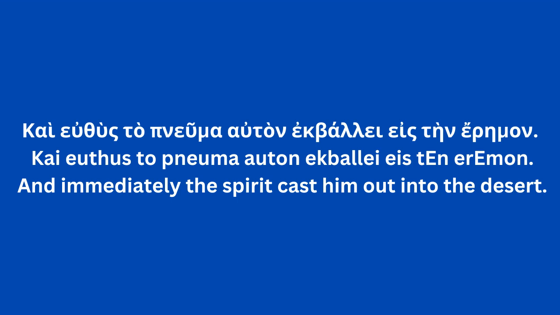Now remember, when we were looking at the chart, I said that the nominative neuter singular and the accusative neuter singular had identical forms. That's what we have here. To pneuma, the Spirit, is either nominative neuter singular or accusative neuter singular. We're going to have to figure out which it is. So kai euthus, immediately, to pneuma, the Spirit.